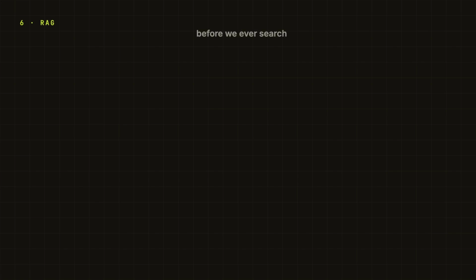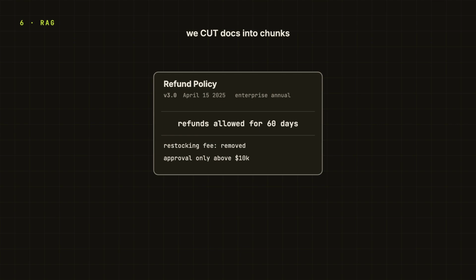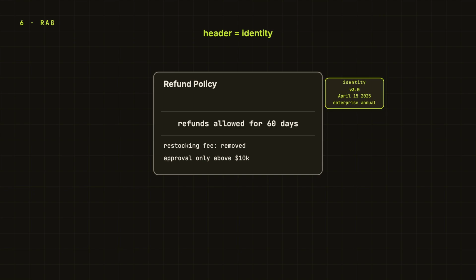Before search ever runs, we do something very destructive. We cut documents into chunks. And this sounds like boring pre-processing, but it is not. Chunking is where we decide the smallest piece of knowledge our system is allowed to find. Think about our refund policy. Top of the page says refund policy V3.0, effective April 15, 2025, enterprise annual contracts.